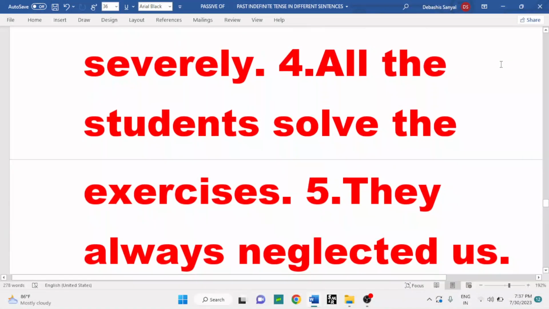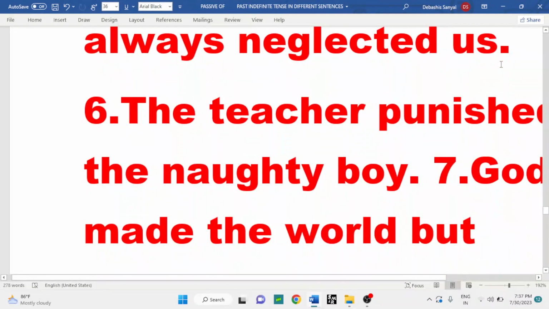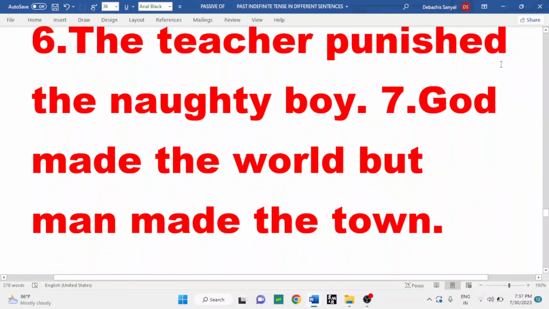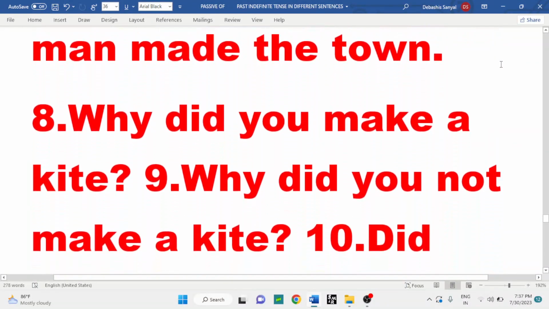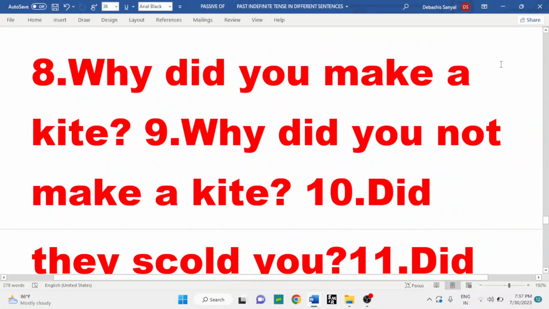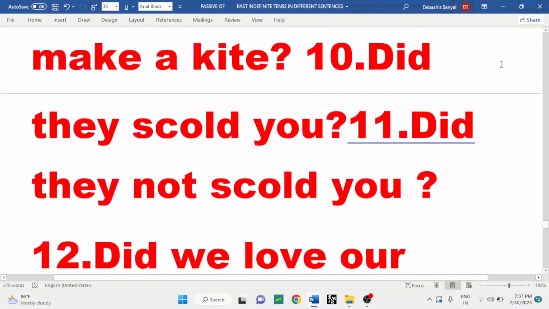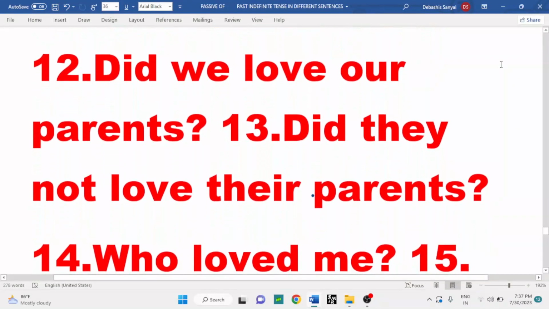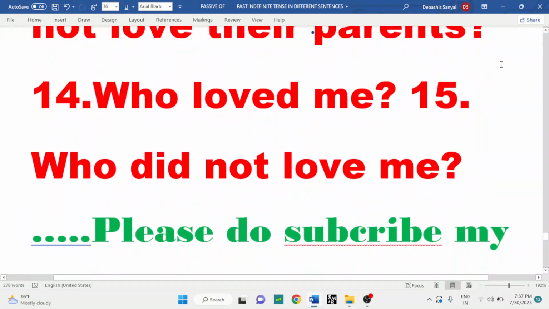While the students solved the exercises, they always neglected us. The teacher punished the naughty boy. Next one: God made the world, but man made the town. Remember, it's a compound sentence. Why did you make a kite? Why did you not make a kite? Did they scold you? Did they not scold you? Did we love our parents? Did they not love their parents? Who loved me? Who did not love me?